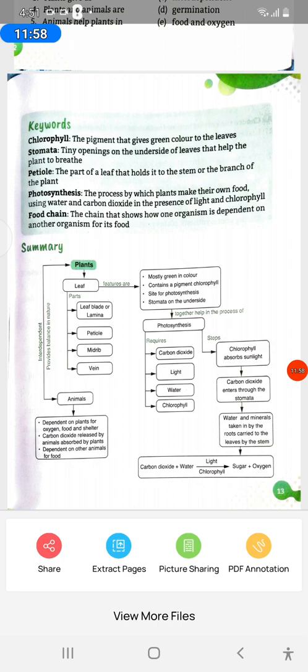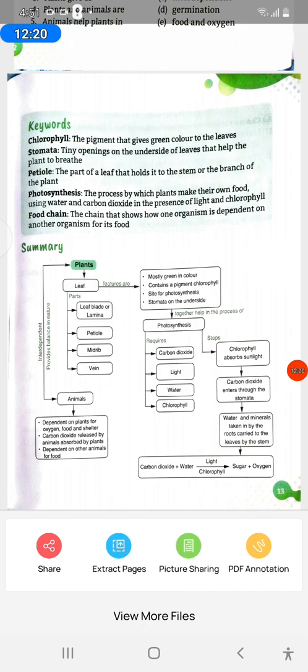Photosynthesis, the process by which plants make their own food using water and carbon dioxide in the presence of light and chlorophyll. Food chain, the chain that shows how one organism is dependent on another organism for its food.